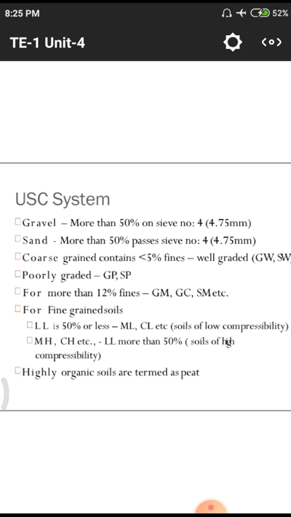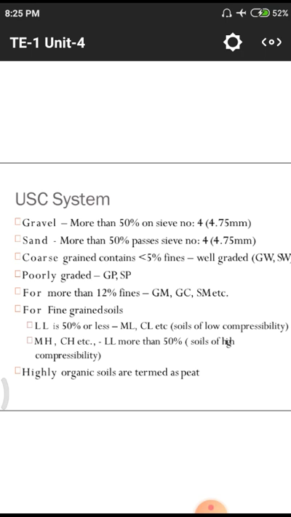In concrete technology we majorly use two kinds of materials. First is cement, which is called the binding material. Next are the filling materials, which are coarse grain particles and fine grain particles. Particles retained on the 4.75 mm sieve are called coarse grain particles, and those passing through 4.75 mm are called fine grain particles. Here the classification is gravel and sand.